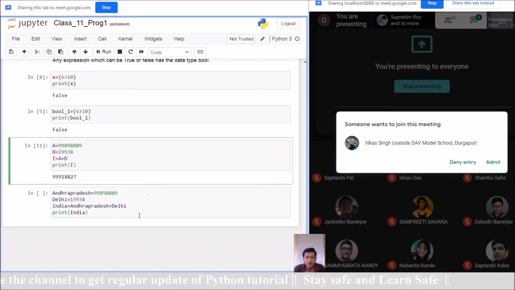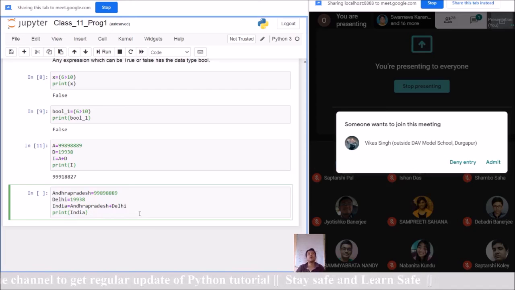So this is good programming practice: every time you write a program, you must give proper names related to your program. Is it clear? Yes, sir. Okay. So this is identifier. I think now everyone is clear about it.